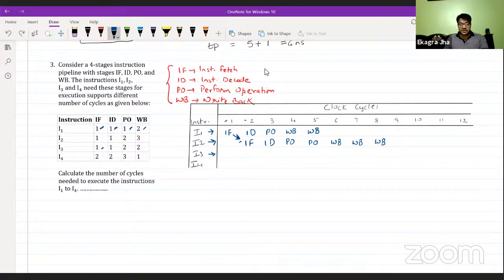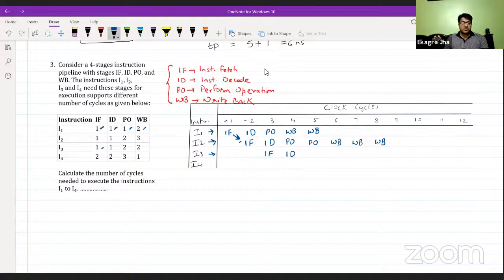So in the third cycle, I3 will take over the IF stage. Once ID of I2 is complete, I3 will take over the next stage, which is the decode.